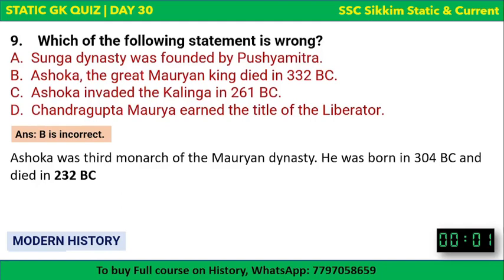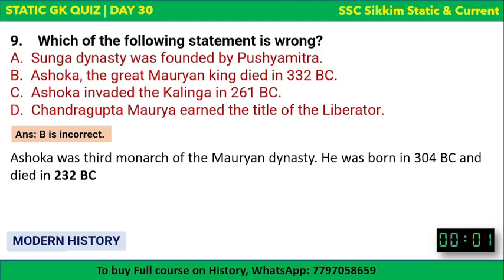I just said that Chandragupta Maurya was the first Mauryan emperor, and his son, I'm just forgetting his name. Please write who is father of Ashoka and son of Chandragupta Maurya. And the third monarch, that is grandson of Chandragupta Maurya, was Ashoka. He was the third monarch of Mauryan dynasty. He was born in 304 BC and died in 232 BC. You know that in BC the dates are reversed, right? So first 304 and only 232. So I hope it's clear.